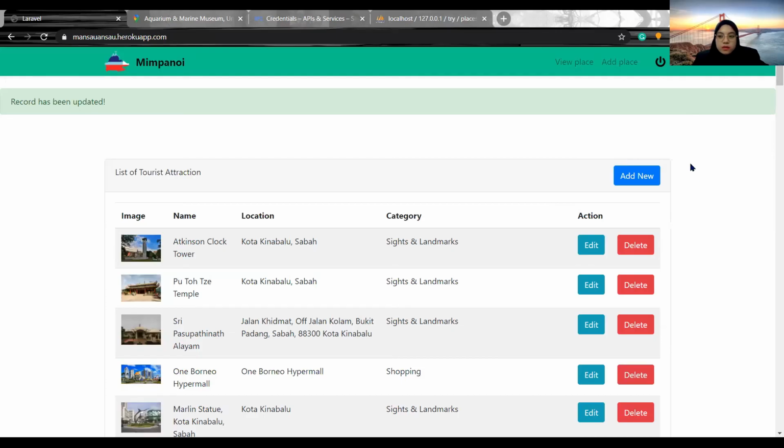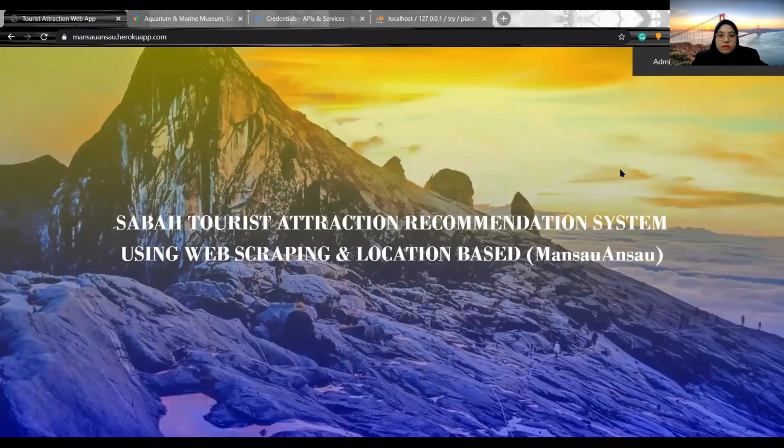Back to the application, for admin, they can add new places, edit, and delete, because admin is mainly focused on managing the place information. So that's all for admin. After logout, both the admin and user will be brought to the welcome page. That's all for my web application.